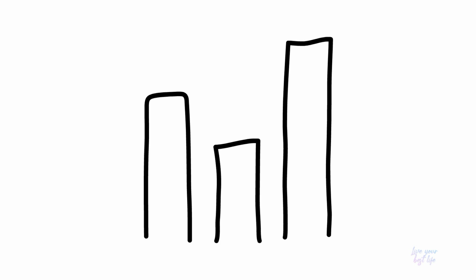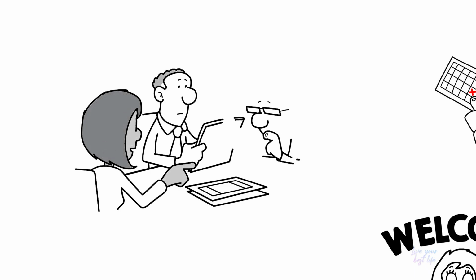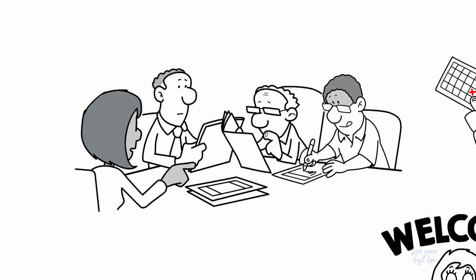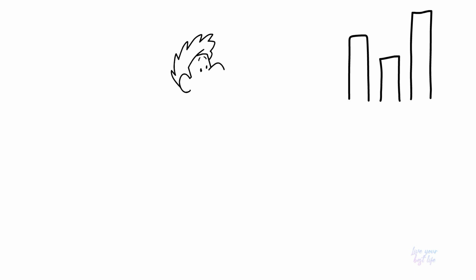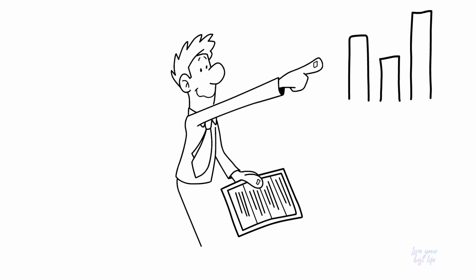Step 2. Create an action plan. Once you have set your goals, the next step is to create an action plan. This plan should include the specific actions you need to take to achieve your goals. Make sure your plan is realistic and achievable.